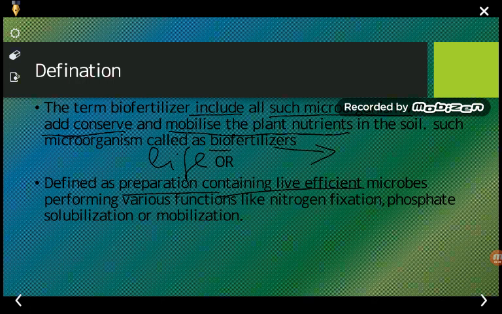These microbes perform various functions like nitrogen fixation, phosphate solubilization and mobilization.